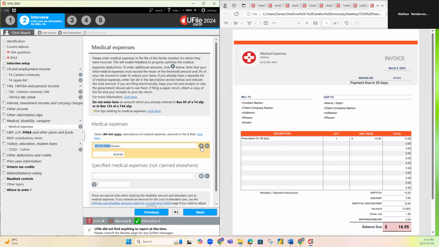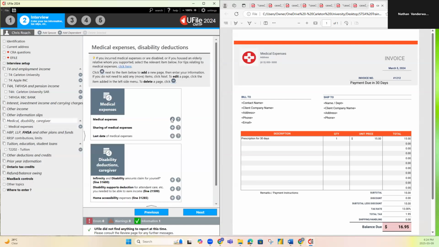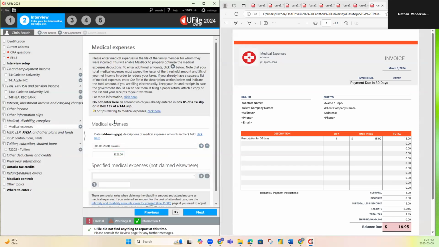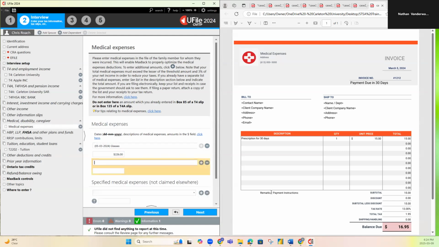To add another medical expense, you don't go back into medical and add, you'll get an error here. Instead, in the medical expense tab that we already created, we're just going to add a plus. Here is where you'll add multiple expenses, whether they have one or 100. Hopefully no one has 100.